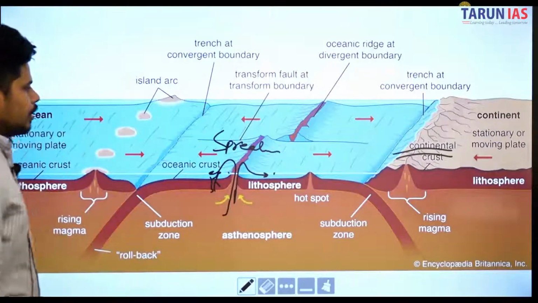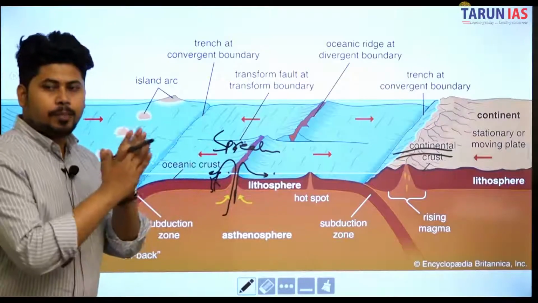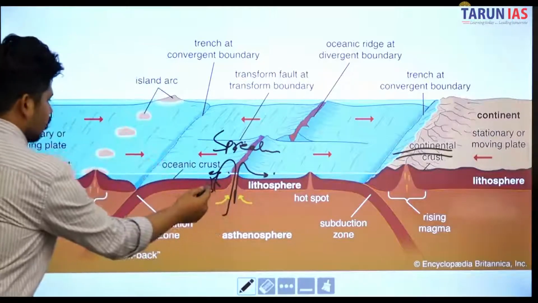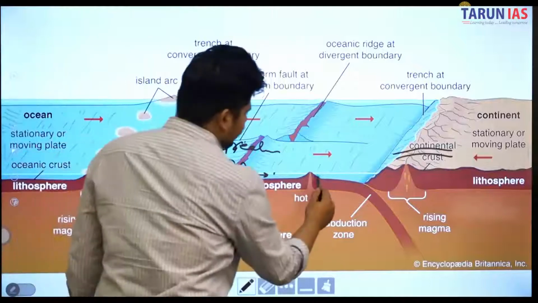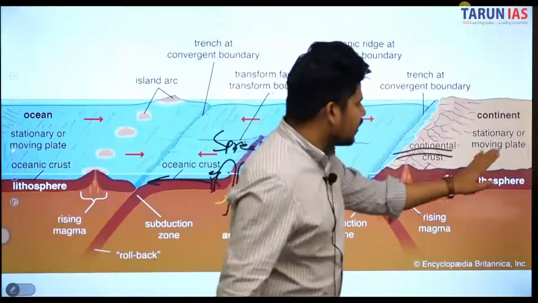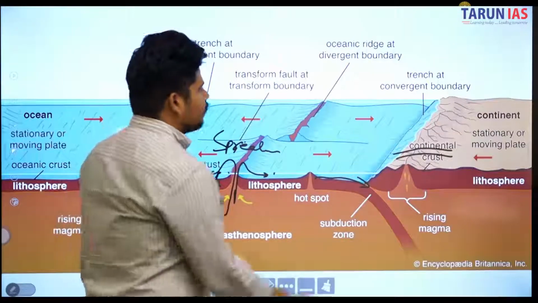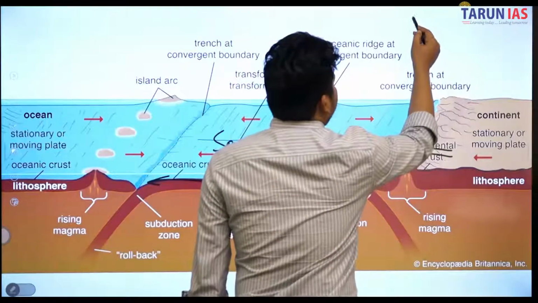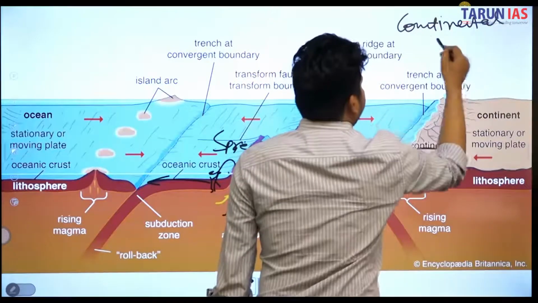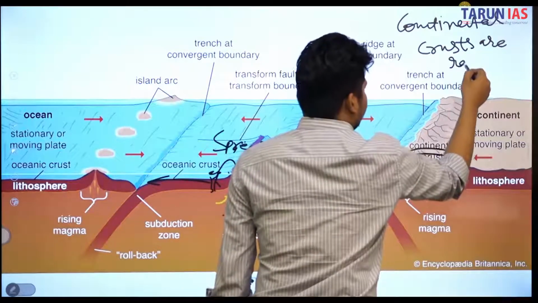ठीक है, and this boundary is called what? Divergent boundary. मतलब the plates are diverging. ठीक है, तो when it starts diverging, it starts moving away. ठीक है, when it moves away, so for example, if this is continental crust or continental plate, this is oceanic plate. ठीक है, तो there's one important understanding of the fact that continental crusts are lighter, rarer we can say.